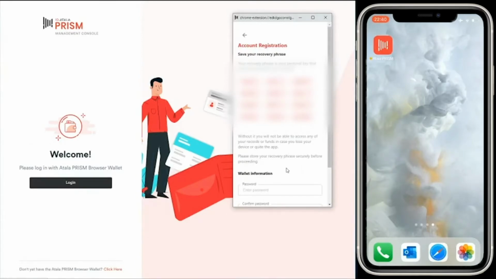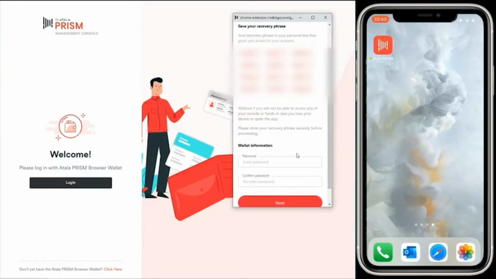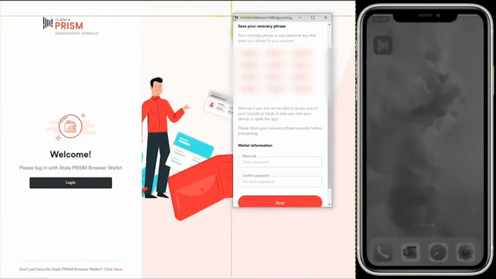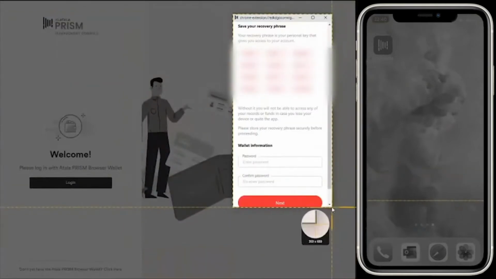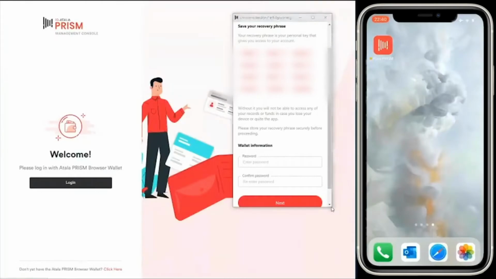So you can see here, like any other identity wallet, we initially have a recovery phrase. And this recovery phrase is used in instances where the browser wallet has been installed and there's issues getting to the management console, or else the organization wants to use another desktop for the management console. So let's take a screenshot of the recovery phrase. Obviously in a production environment you'd secure this on a piece of paper and keep it secure.